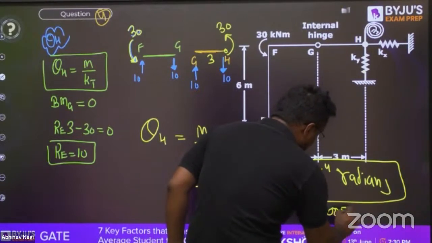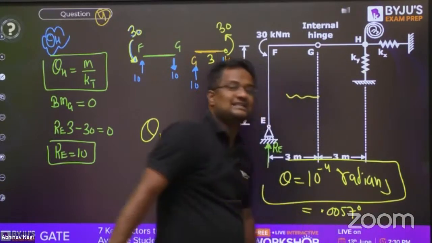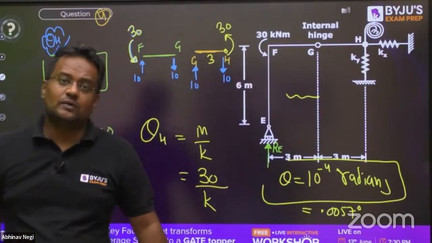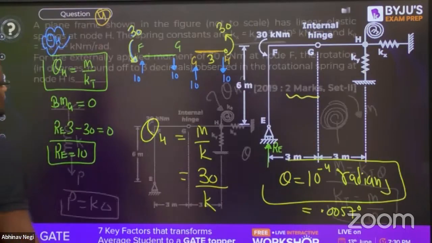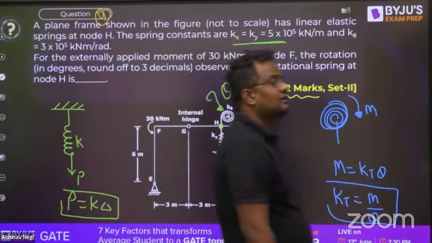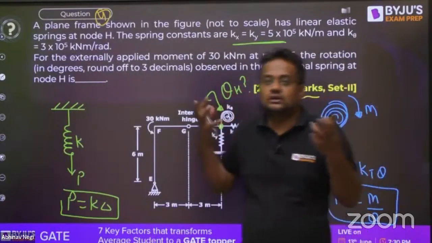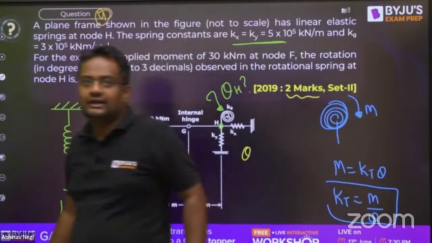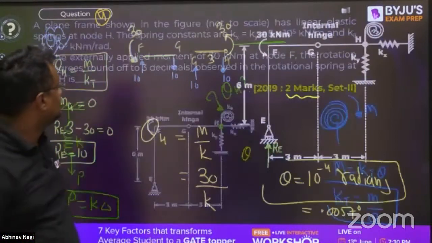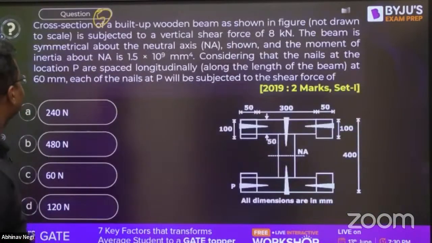Guys, the formula that you have for cantilevers, PL square by 2EI. If you apply that formula, P value is given, L value is given, E is given, I is given. Suppose you got some value, 2. Then what is 2? Radian or degree? Radian. Yes. Now this question is also done.